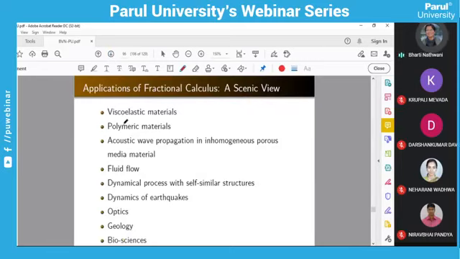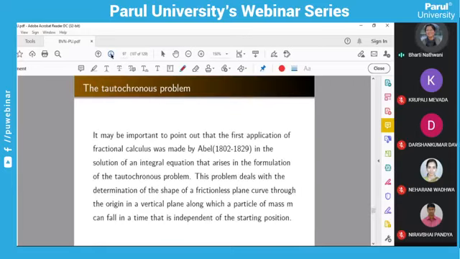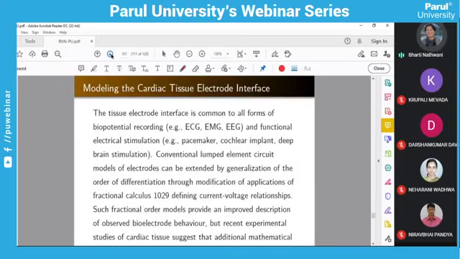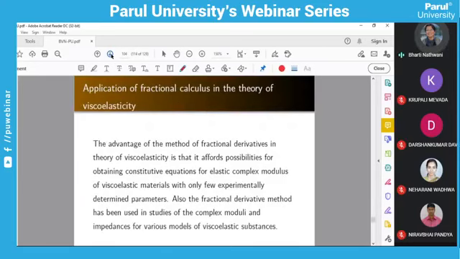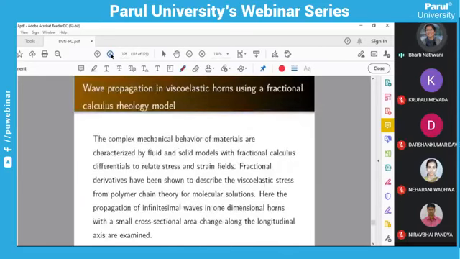It is on viscoelastic material, polymeric material, and then fluid flow, dynamical processes, dynamics of earthquakes, optics, geology, biosciences. There are many more applications. You can see these are in brief, but I'm not going into this much. I just want to show you these in brief for all. I want to show you one for the